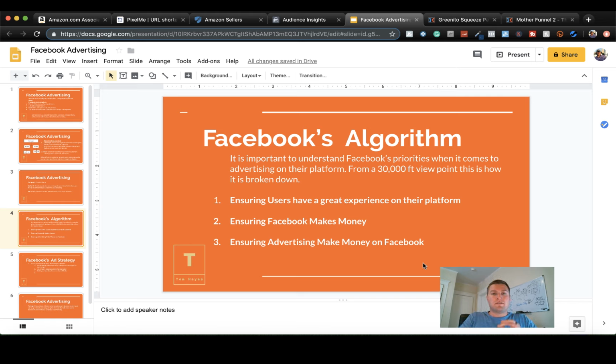Okay, so the first thing is it's kind of like Amazon, right? Traffic is their revenue source, so they want people coming back. So people need to have a good experience. That's the first thing that Facebook wants. Amazon wants that as well. And then Facebook wants to make money. All right. They're going to put themselves above you, and I just want you to realize that. Amazon's going to do the same thing. And then the third is that they also want to ensure that you do well. But you're down here on that list. Okay. So just understand that's how this works.